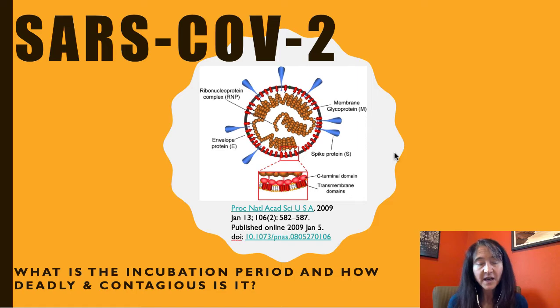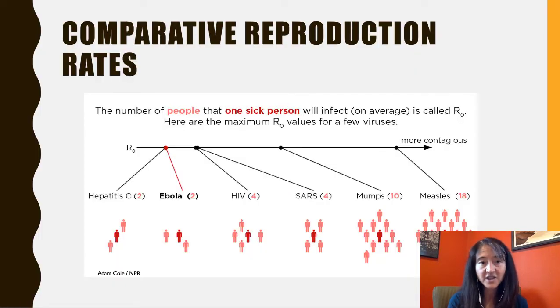So as I've been in quarantine, I've had a lot of questions and I've been thinking to myself, how long is the incubation period? That is to say, if I was exposed, say on the last day of our trip on Monday, how long would it be until I would show symptoms? And then how contagious is it? Like how many people would I transmit it to if I weren't in quarantine, if I were spreading it? So these are questions that we often ask with infections and particularly with viral infections.